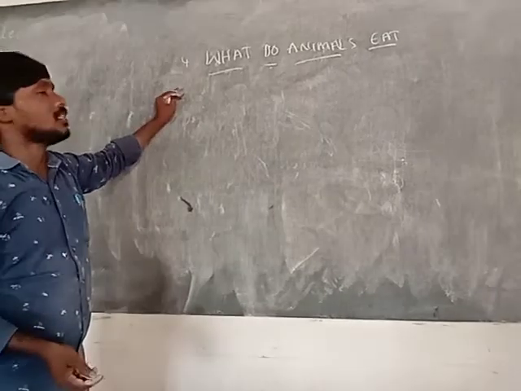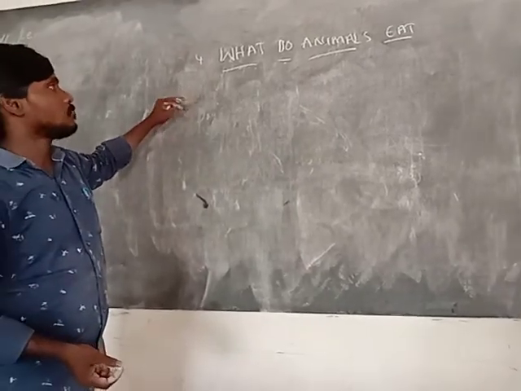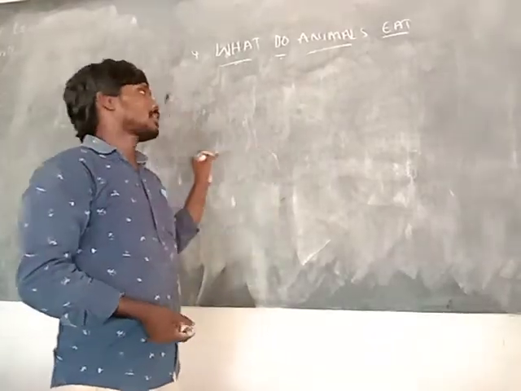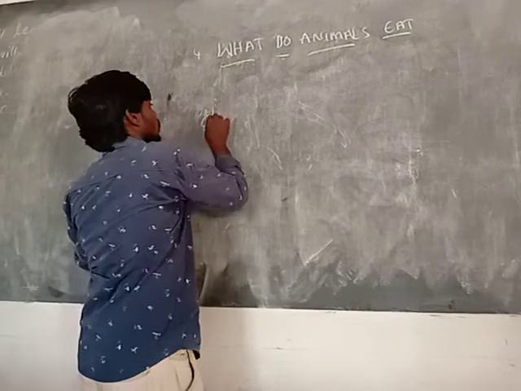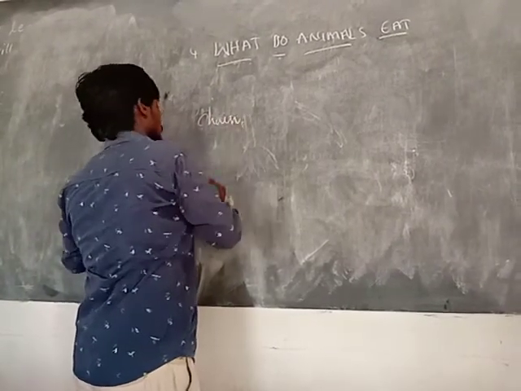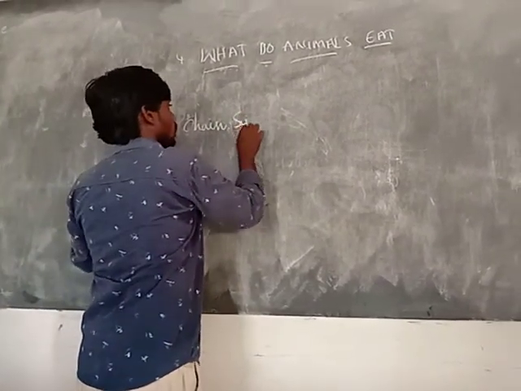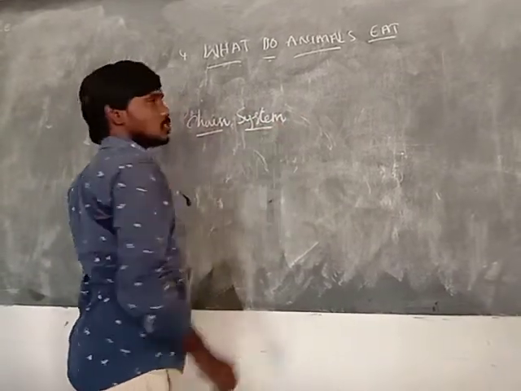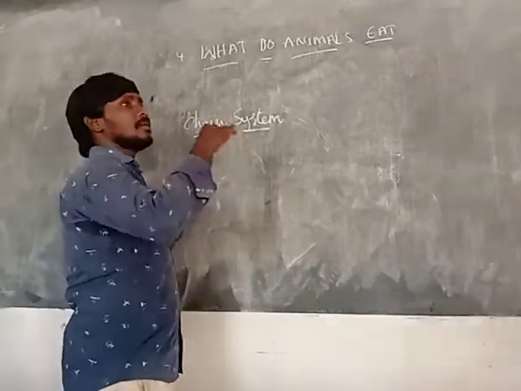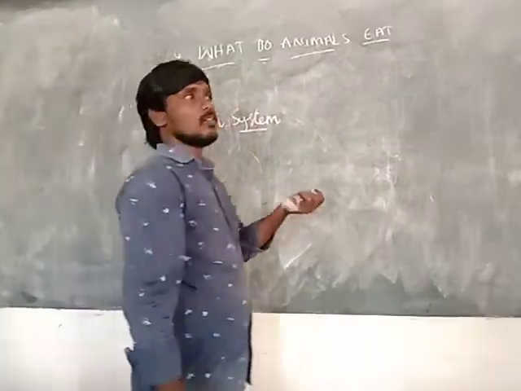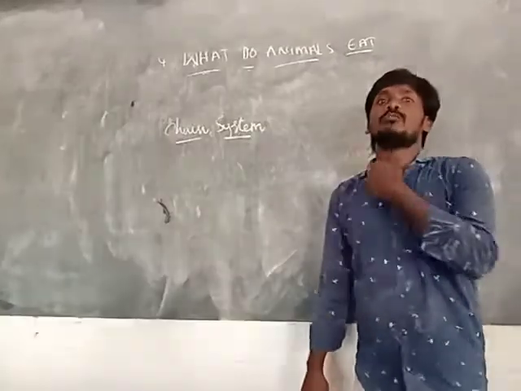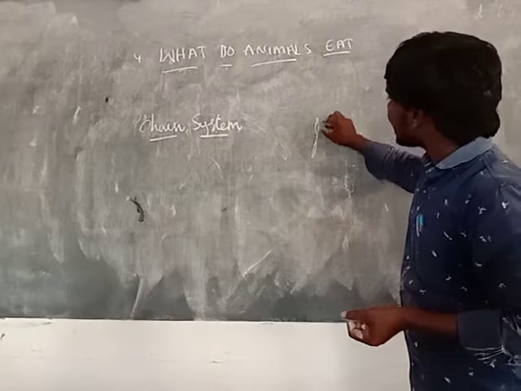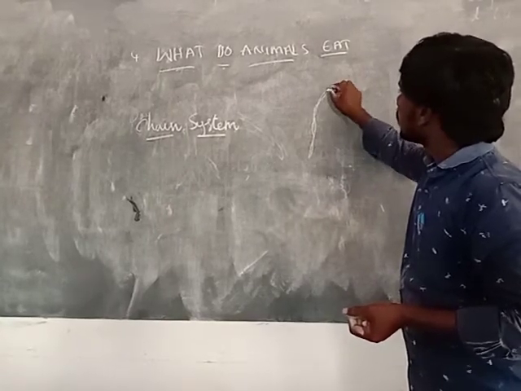Now we enter the different types of animals and the chain system. What is the chain system? Chain system means depending on others. Suppose in our neck you observe a chain linked with other particles.